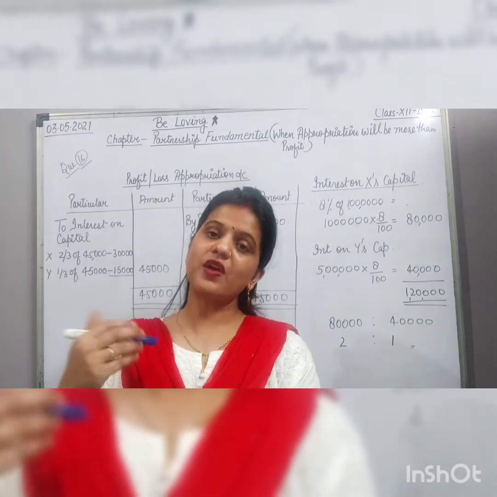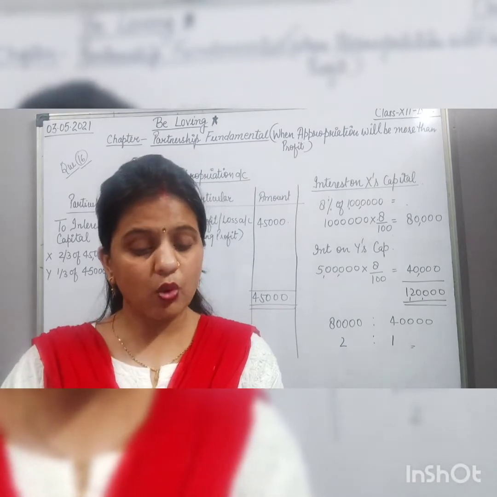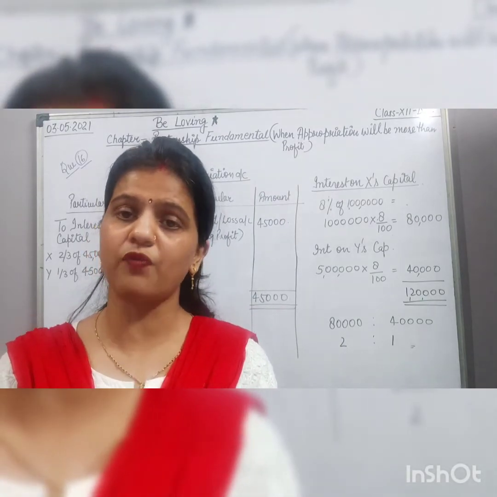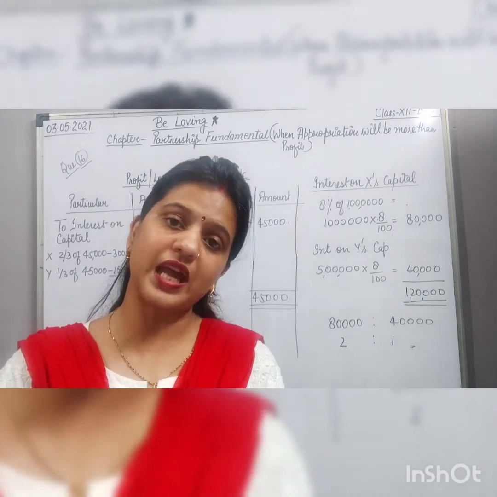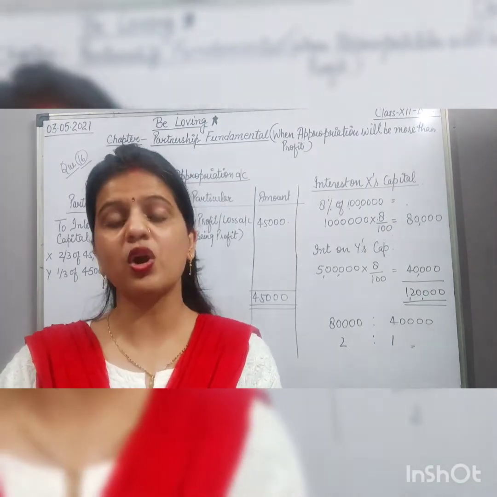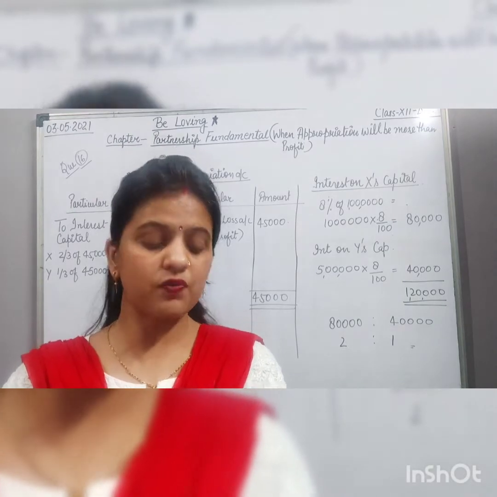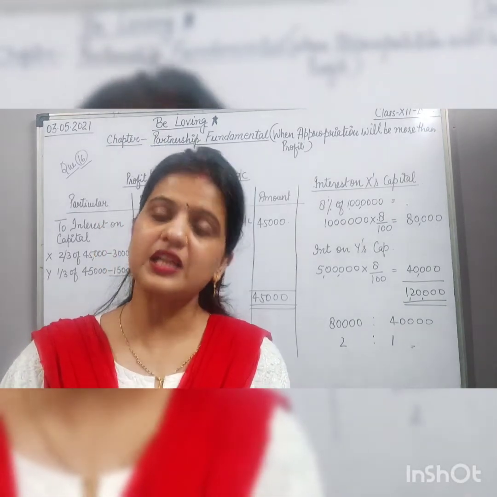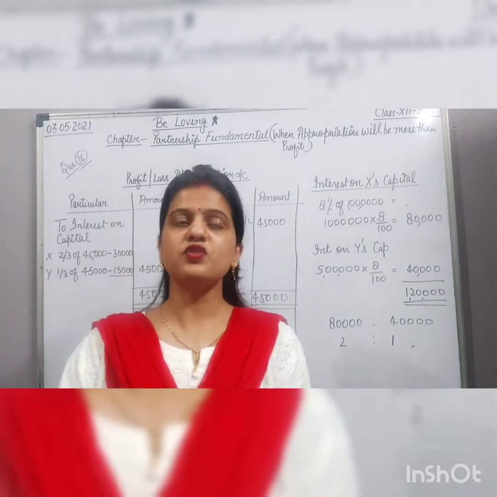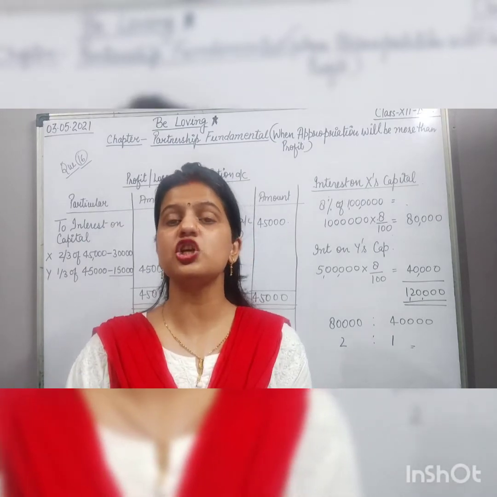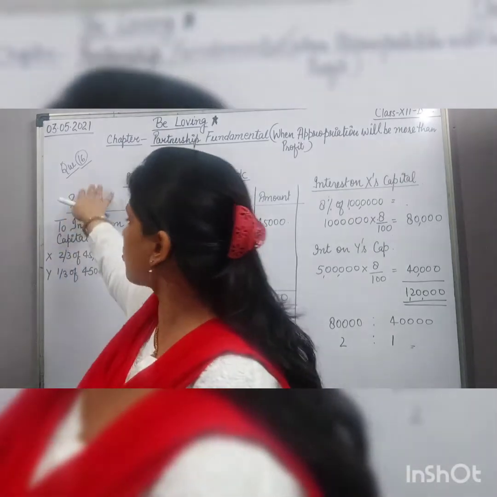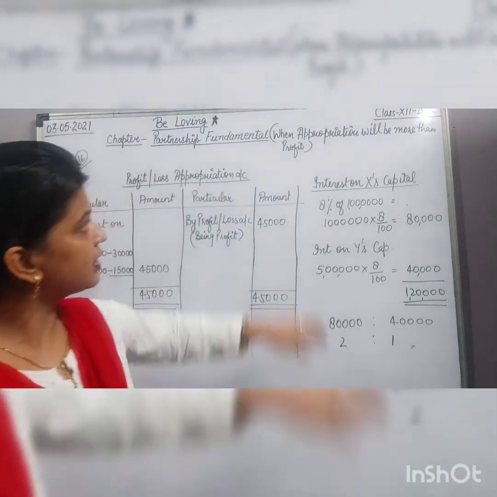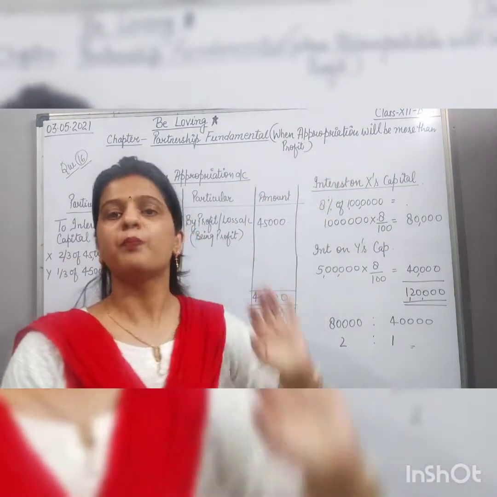Okay, so in case the appropriation of profit is more than the available profit, what do we have to do in that condition? What will be the treatment? In this condition, the profit will be distributed in the ratio of the appropriations of profit. This question number 16 is based on this topic only, that is, when the appropriation will be more than profit.